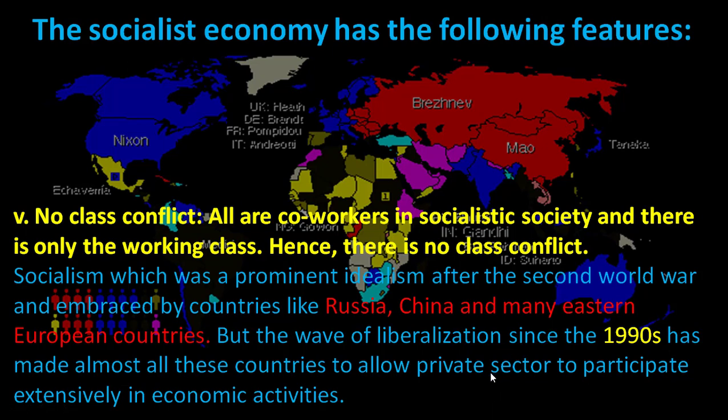But the wave of liberalization since the 1990s has made almost all these countries allow the private sector to participate extensively in economic activities. Thus almost all the socialist countries have also given priority to the existence of private organizations and private sectors in these socialist economies.